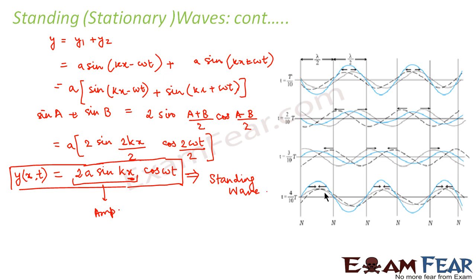I found this diagram very convenient and very easy to visualize the situation, because see, waves is a chapter where I cannot make you see everything. There are certain things which are beyond my capacity to display. For example, how two traveling waves traveling in opposite direction form a standing wave, right?